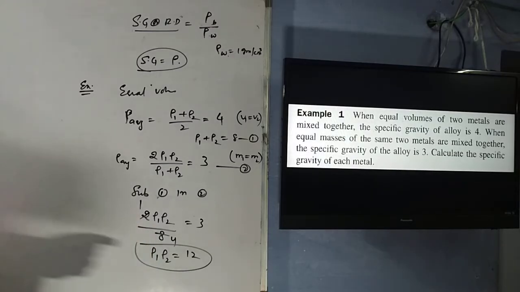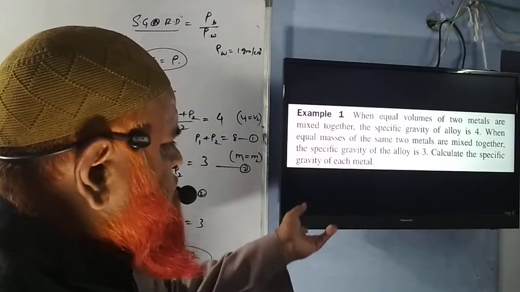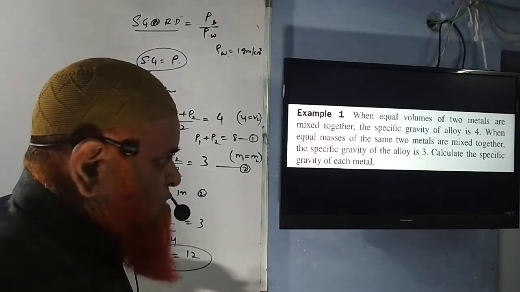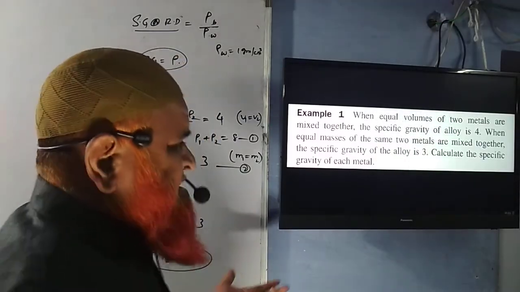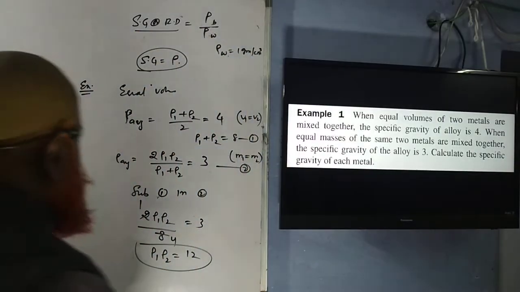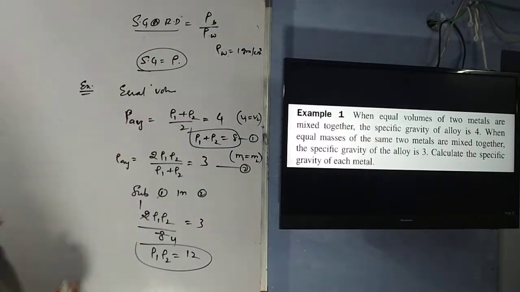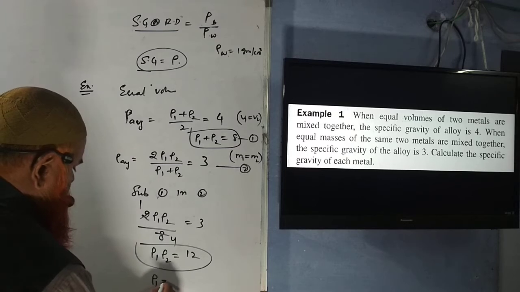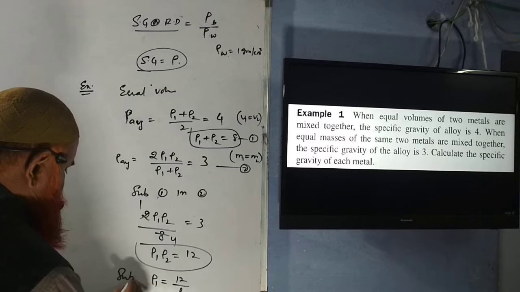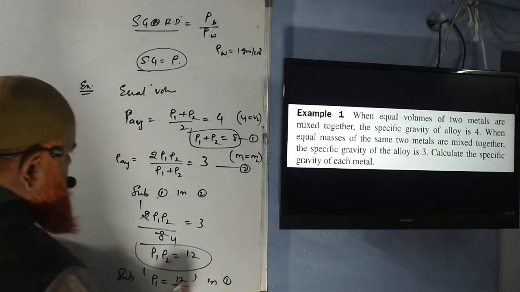Then what are you going to do now? He's asking us to find the specific gravity of two different metals. If you find the densities of the two metals, then it will be equal to the specific gravity, because you're comparing with water, as a ratio. Water is having 1. That's it. It's very simple. So this equation, you keep it aside. Now, rho 1 is equal to 12 by rho 2. So substitute this rho 1 equal to 12 by rho 2 in equation number 1.